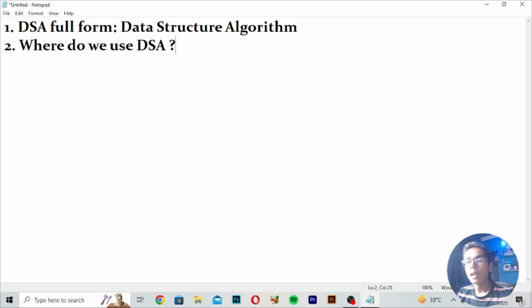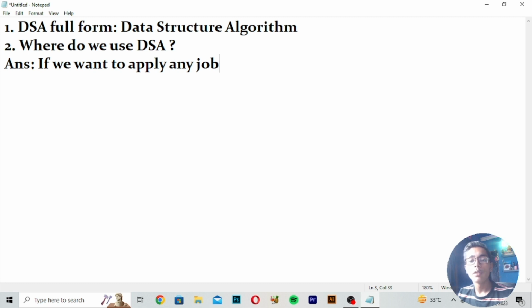Like if you want to apply for a job, so I'll be writing here the answer: if we want to apply for any job. If the user wants to apply for any job, they apply with DSA. Why should we learn DSA if we want to apply for a job? Because if you are moving into the programming or coding field, or if you want to become a full stack developer or engineer, DSA is a really important thing to learn.